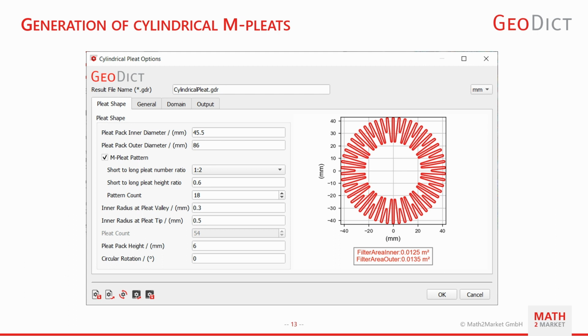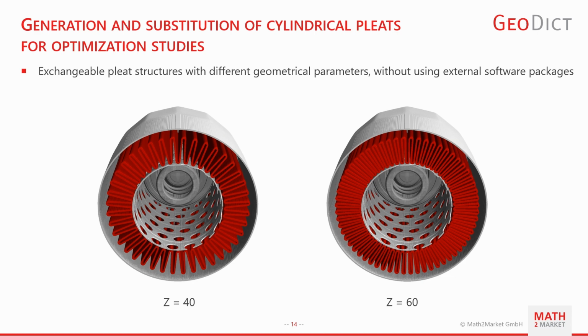So as you can see here in this screenshot, you need to check the M-pleat pattern and then adjust the rest of the parameters regarding the pleat shape, number of pleat layers, and information that you can adjust here.